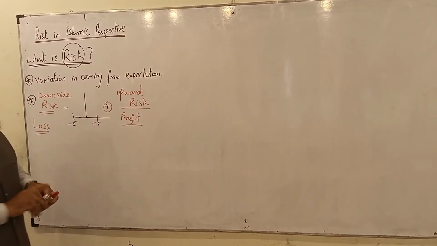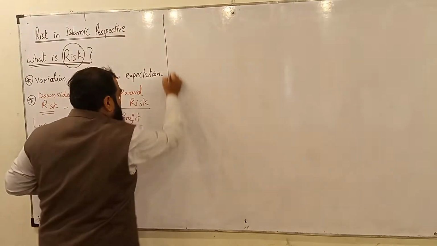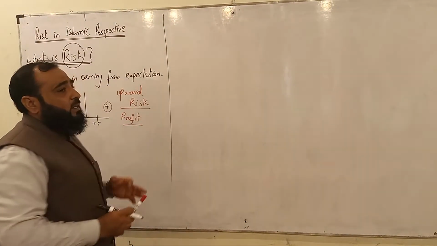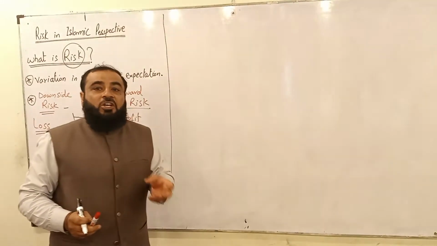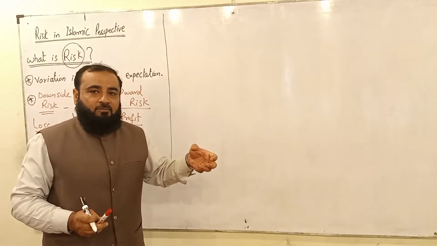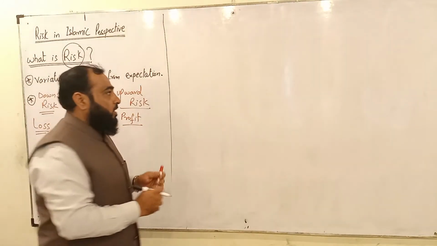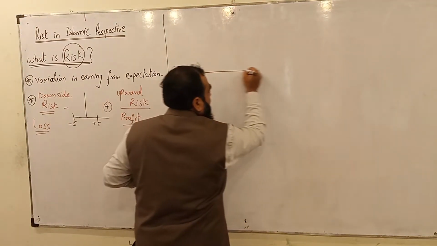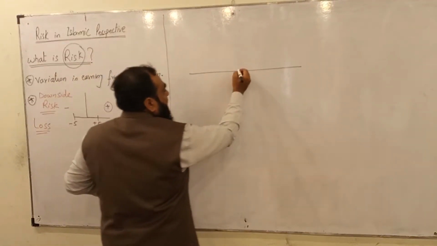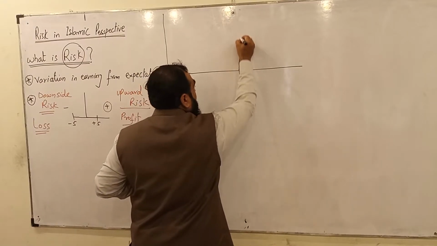In statistics, the statisticians say that standard deviation from the mean value is known as risk. For example, this is the mean value.